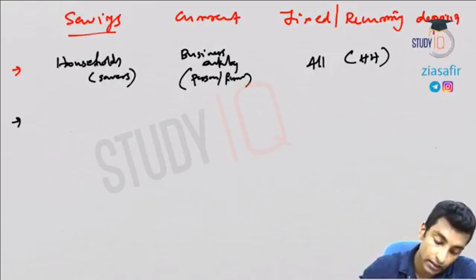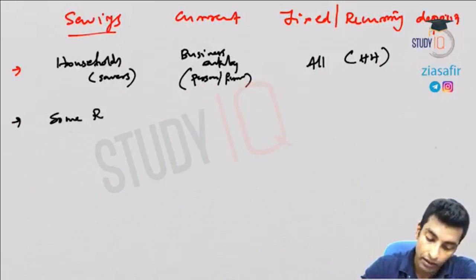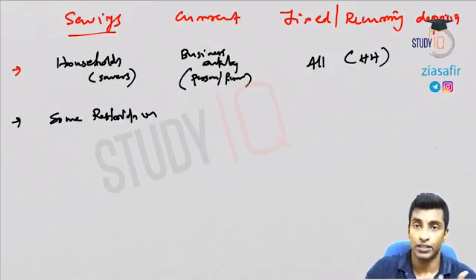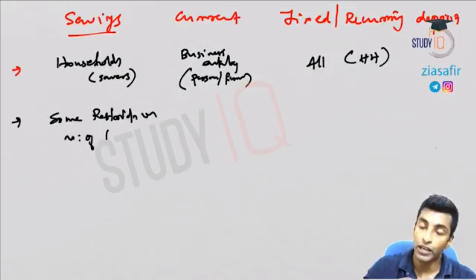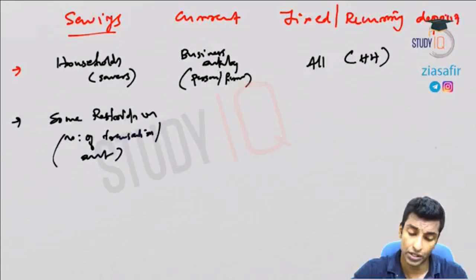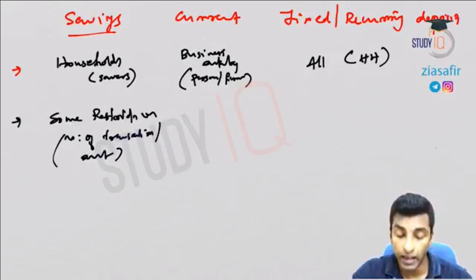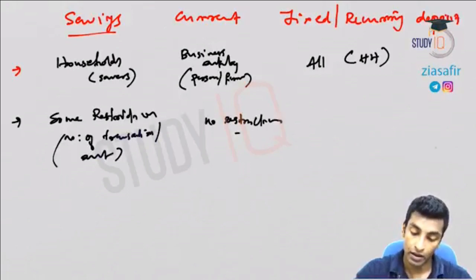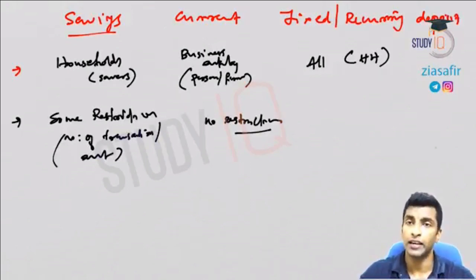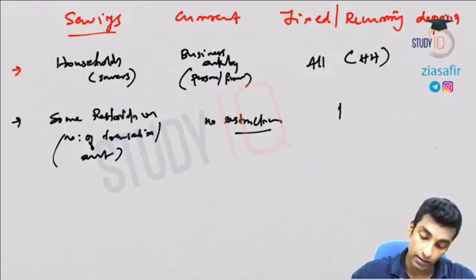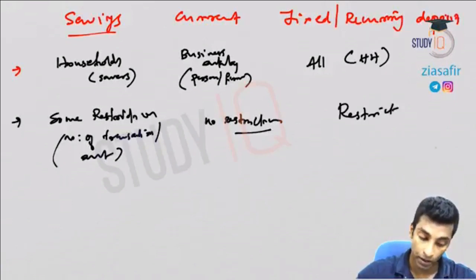So you can write here some restrictions, like number of transactions, the amount withdrawn, etc. Here there are no restrictions in current account, so any transactions can be made in this account, and the fixed deposit is totally restricted.